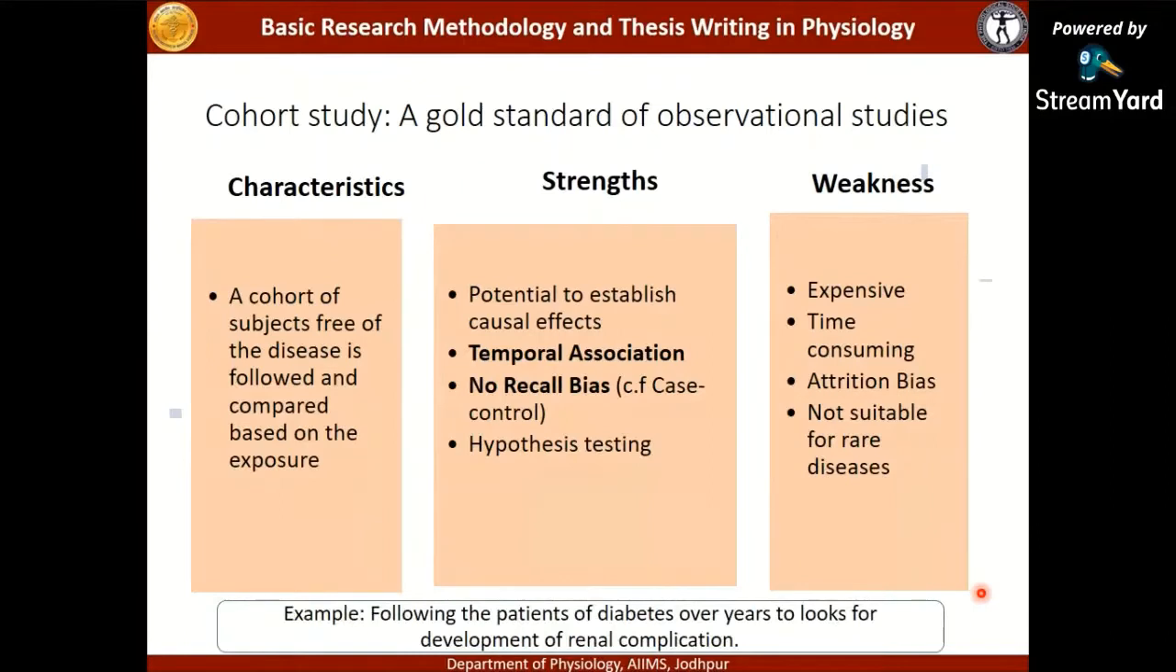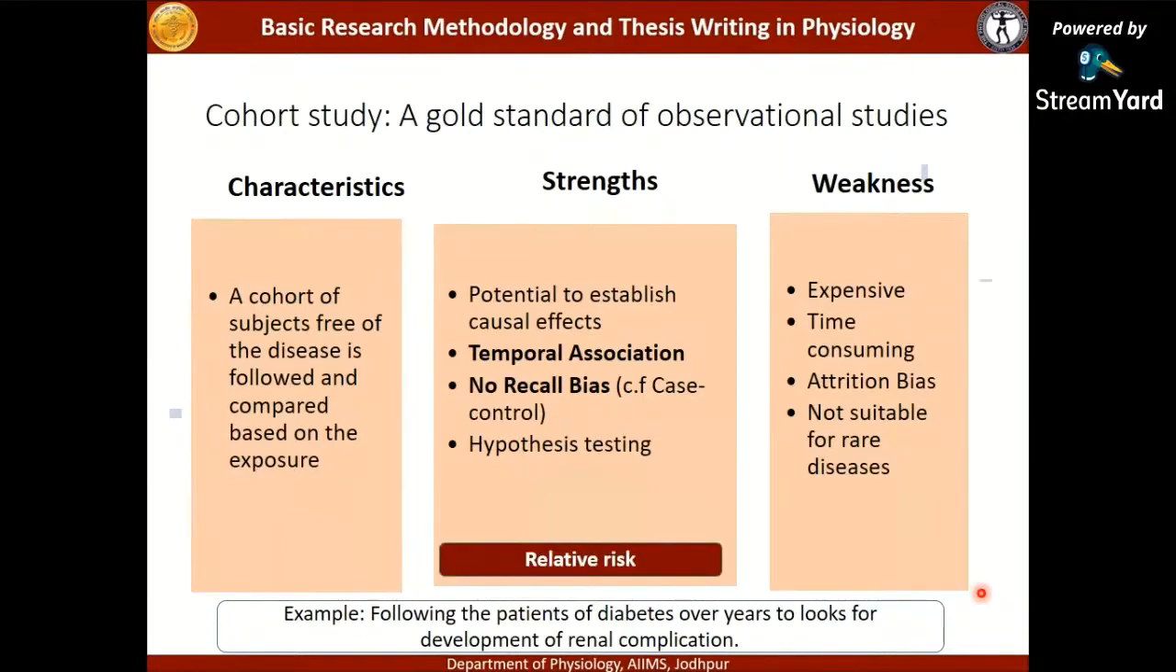An example would be following patients with diabetes over years to look for the development of renal complications. Like in the previous cross-sectional example, where I studied patients with diabetes coming to the OPD and found the prevalence of renal dysfunction in those patients. But now I want to see whether patients with diabetes are actually developing renal complications, so I will follow them over years. This is a good study design, but not much pertinent for your thesis.